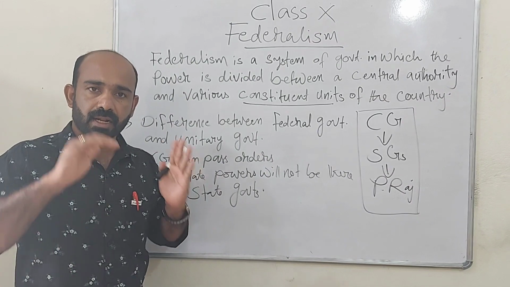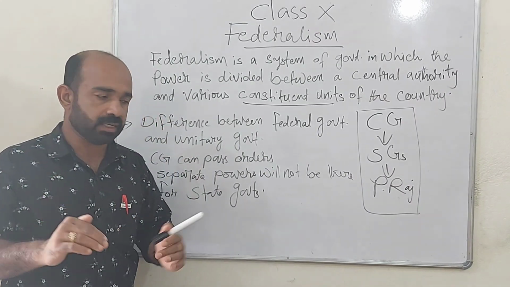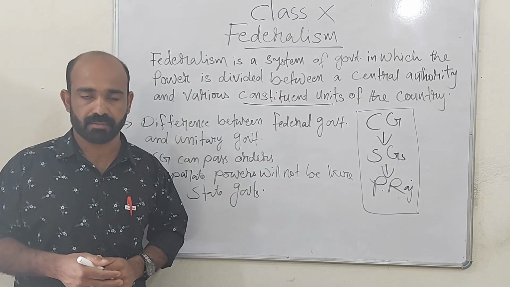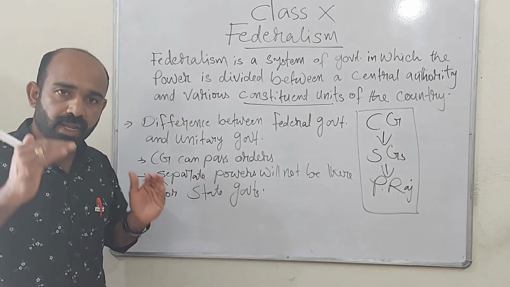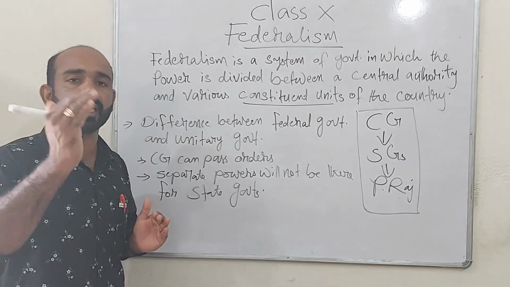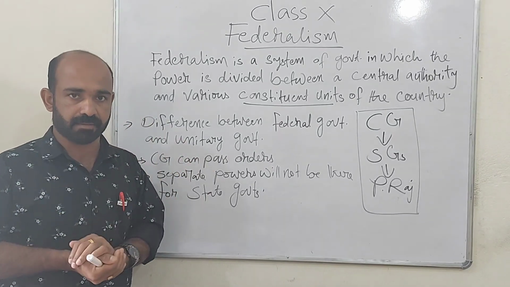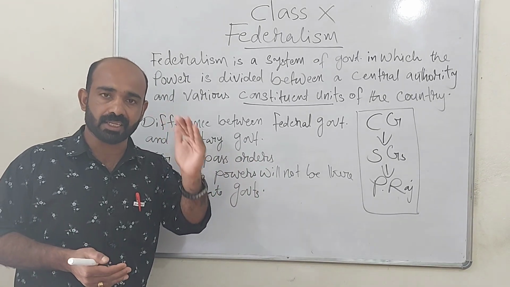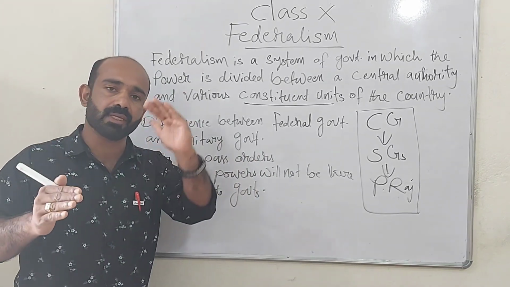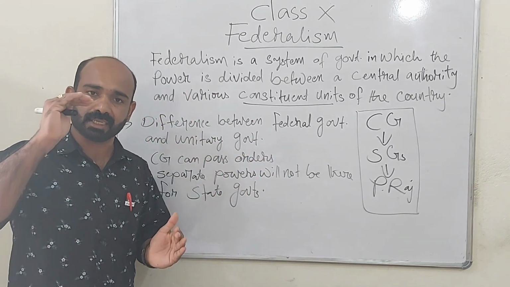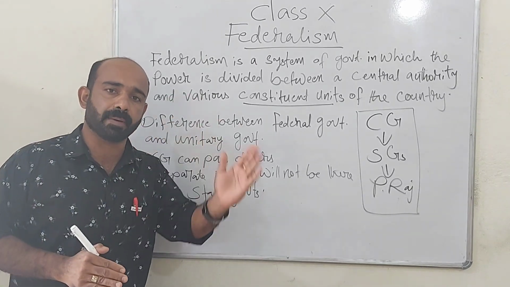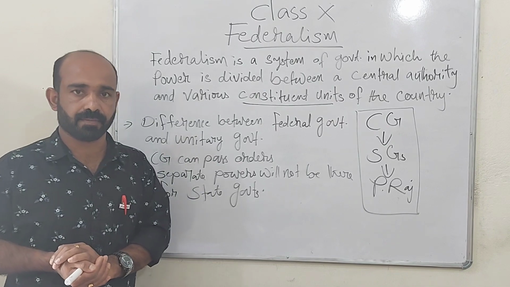And in a unitary form of government, the central government can pass orders to state government. And central government can withdraw the powers of state governments at any time. And separate powers will not be there. That is, even though state governments and central governments are there, whatever powers were given can be withdrawn by the central government at any time.